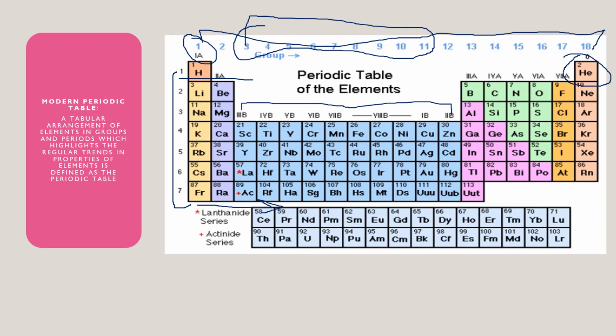The subsequent periods will consist of 8. You can see here in period number 2 there are 8 elements. In period number 3 there are 8 elements. Next, 18. In period number 4 there are 18 elements. In period number 5 there are 18 elements, and then 32 elements respectively. How 32 elements respectively? See, in period number 6,